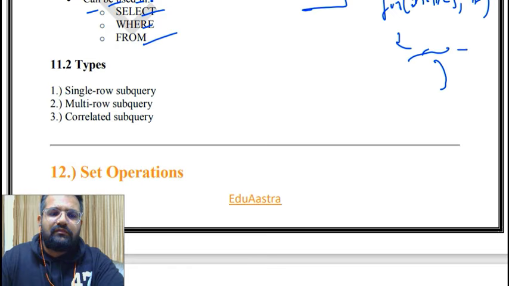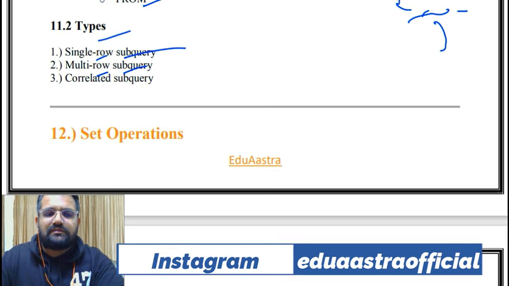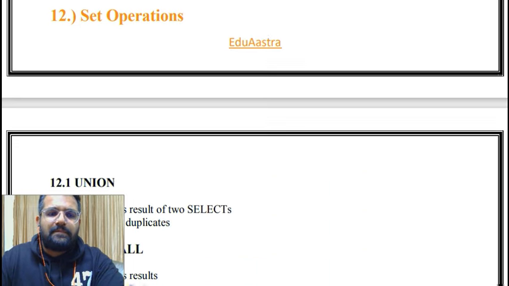Then select, where and from are used in these types: single row subquery, multi row subquery and correlated subquery. Then set operations. Union is the combined results of two selects, removes duplicates. Then union all combines results and also keeps duplicates. So what is the difference between union all and union? Union all keeps duplicates as well, and union removes duplicates and combines the results.